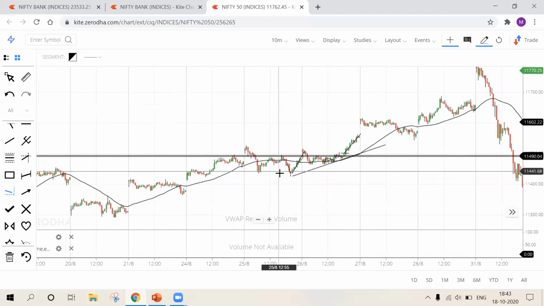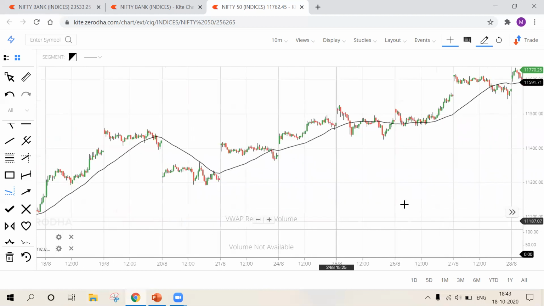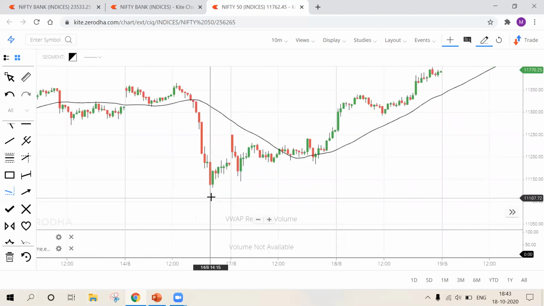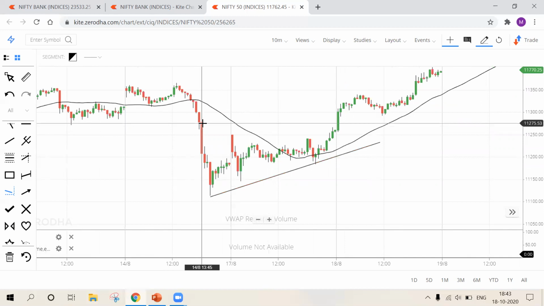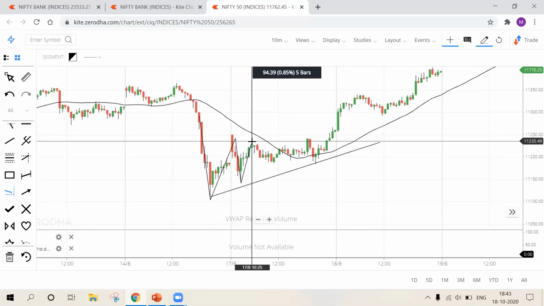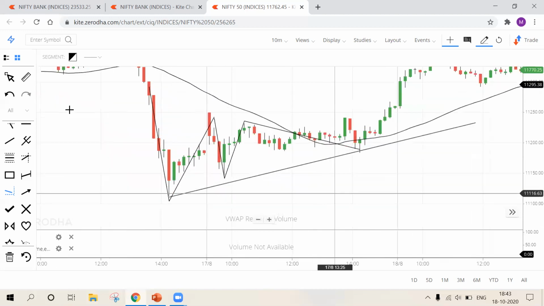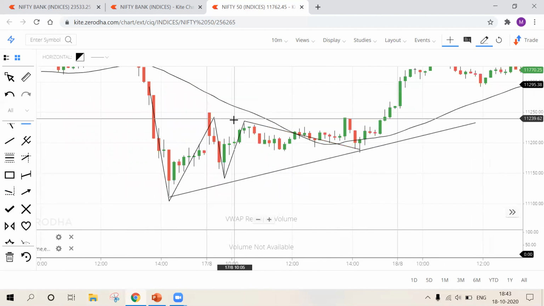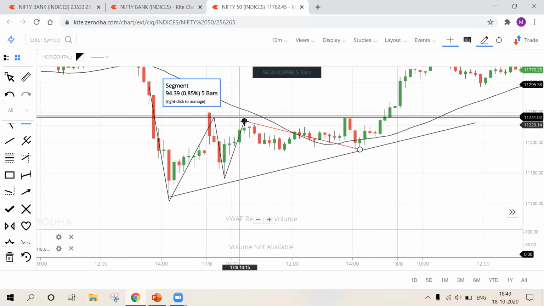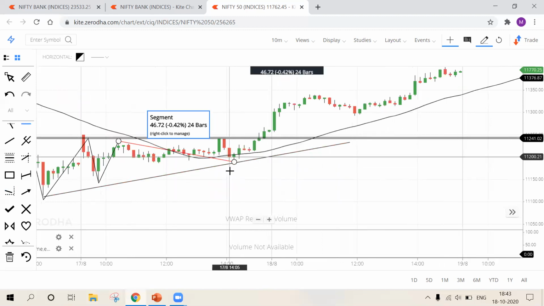Simple. Okay, I'll explain this for the last time. Let me search. Look at this third rejection. Looks pretty good. After a great fall, it took support and bounced back. First rejection, second rejection, third reaction, huge. So we are at the third reaction, and let me draw a strong support and resistance level, which is this point. It acted as a resistance there, there, and also there. So this is my third rejection from the trend line.